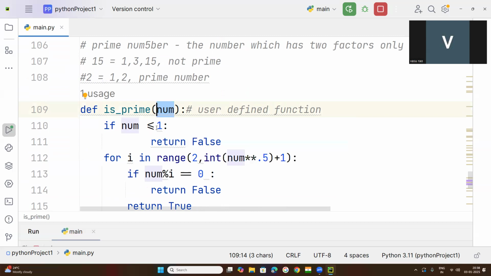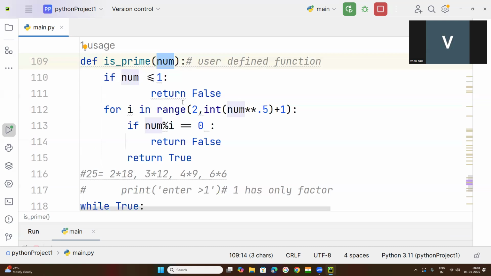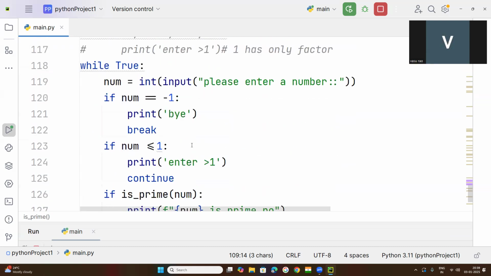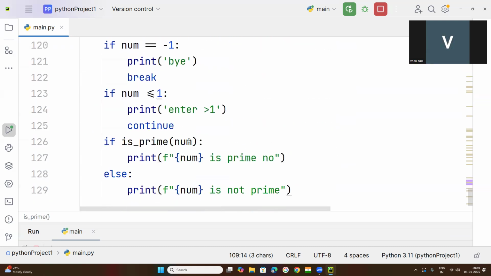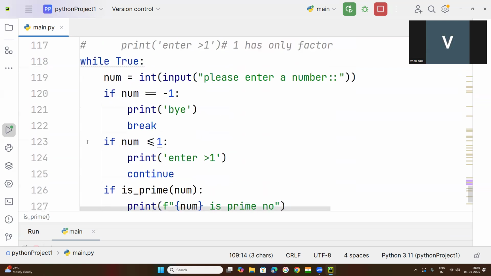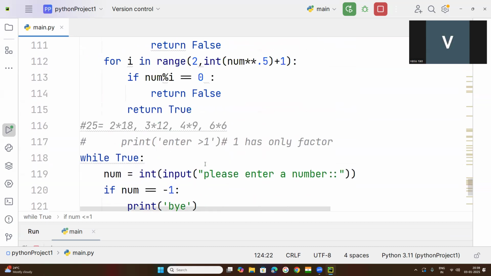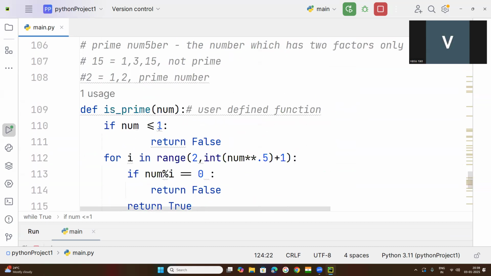If it is less than or equal to 1, then this statement, enter greater than 1, is printed. So here, whenever the number is less than or equal to 1, it returns false. What do you mean by false here?